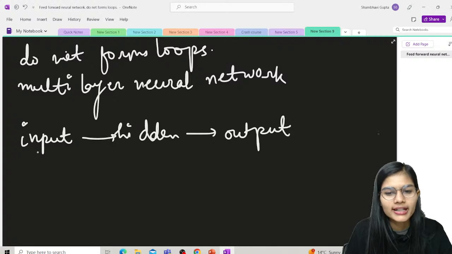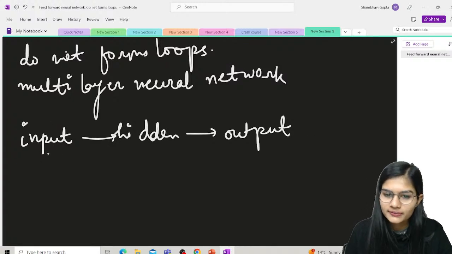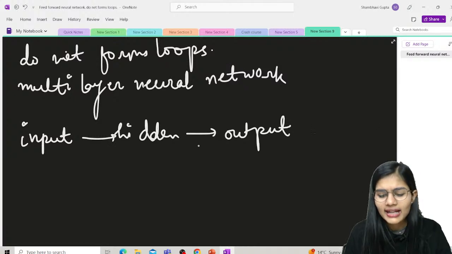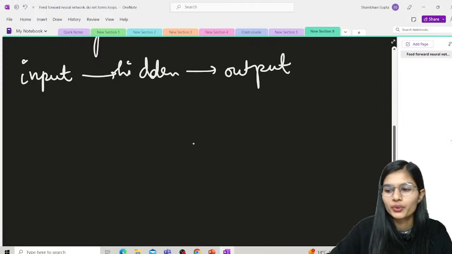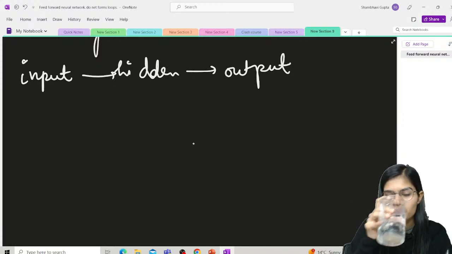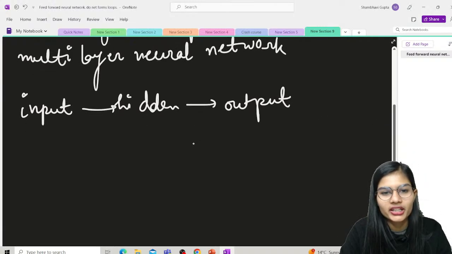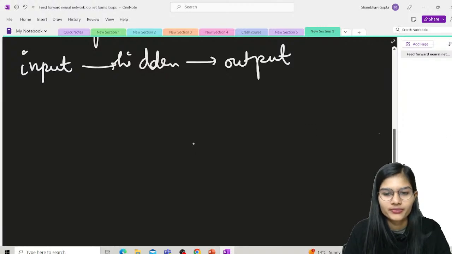So whatever data flow we have, that data first goes into the input. It travels to the hidden layers, and then it exits with the output. That is the complete procedure for this feed-forward neural network. This is the whole process of how the input, hidden, and output parts work.